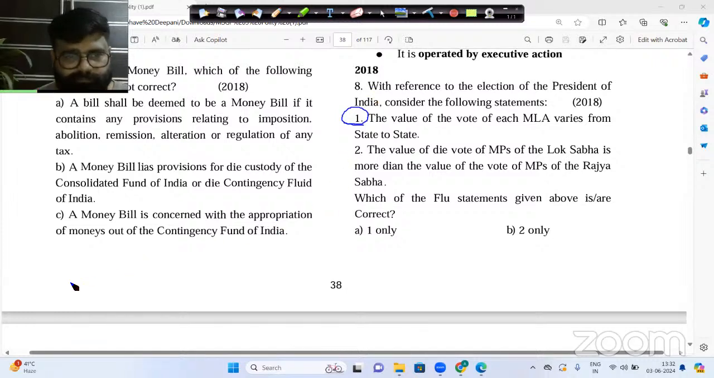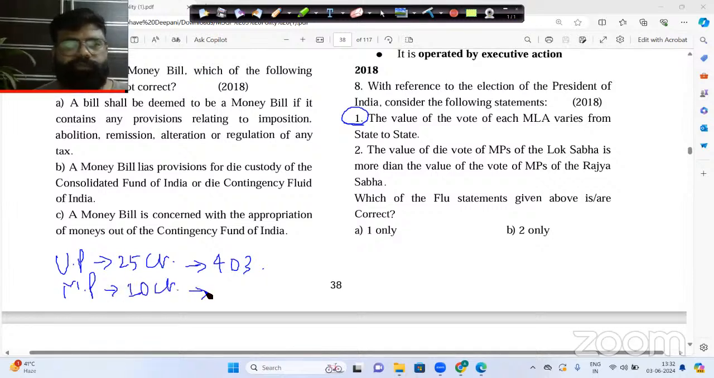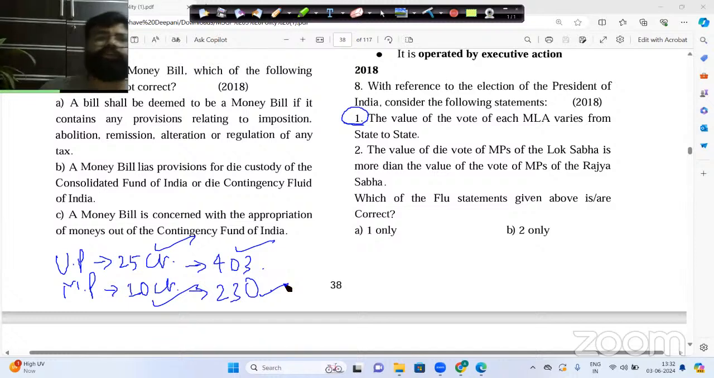Because if you go to Uttar Pradesh, the population of Uttar Pradesh is near about 25 crores, and there are 403 MLAs. Now go to Madhya Pradesh. The approximate population of Madhya Pradesh is around 10 crores according to 2024, and there are 230 MLAs. So the population and MLA numbers are very different in each and every state, so the vote value of each MLA also will be very different. That's why the MLA vote value is different in each state legislative assembly.